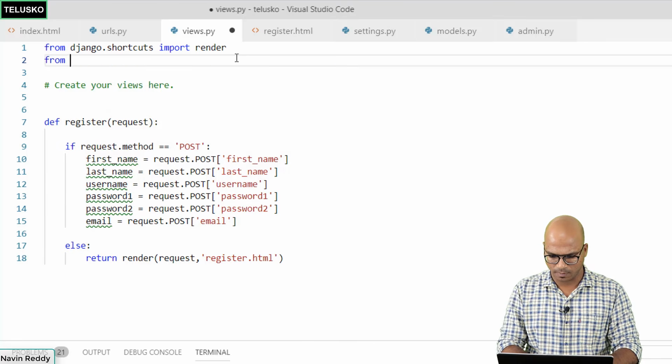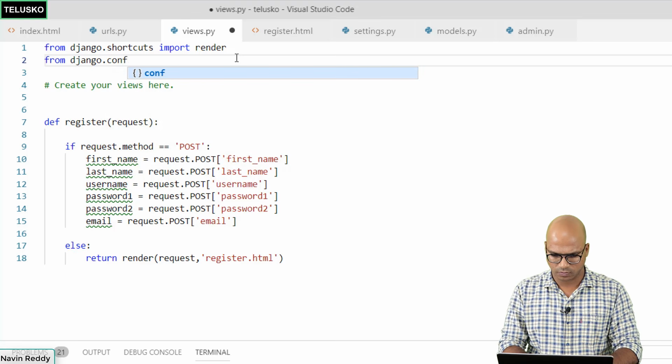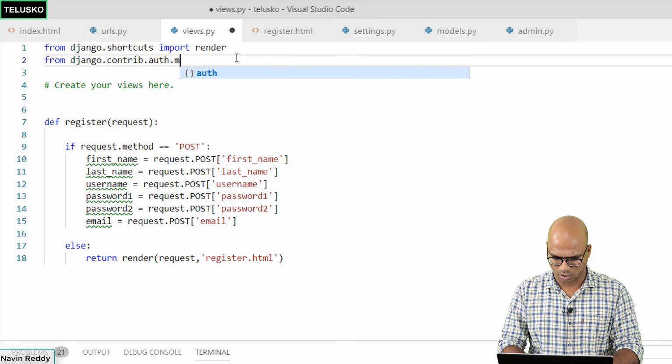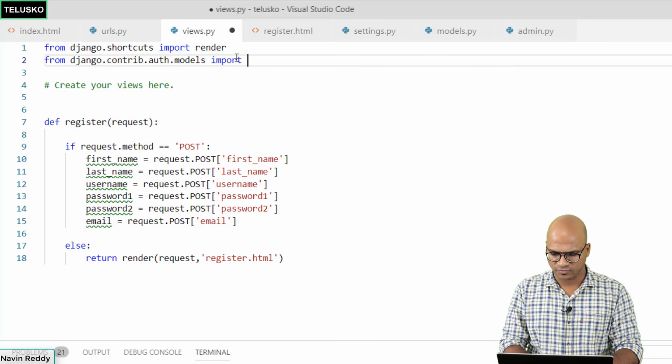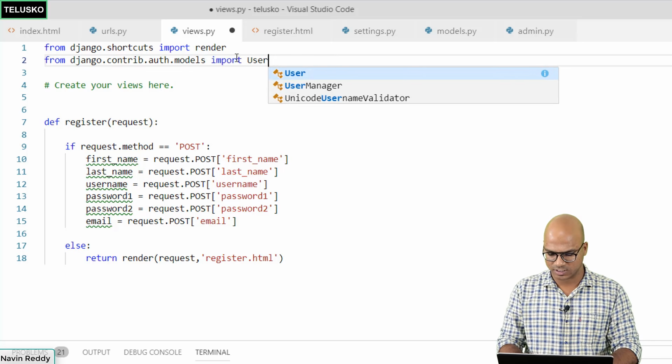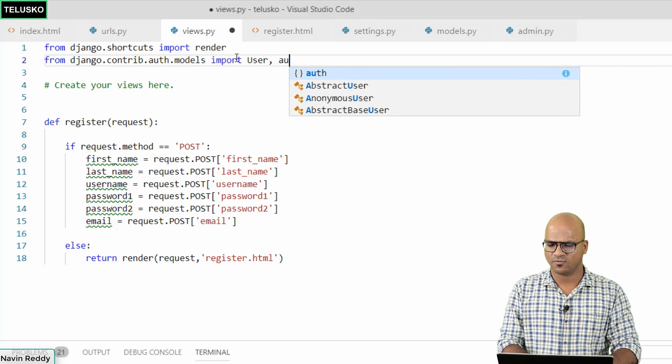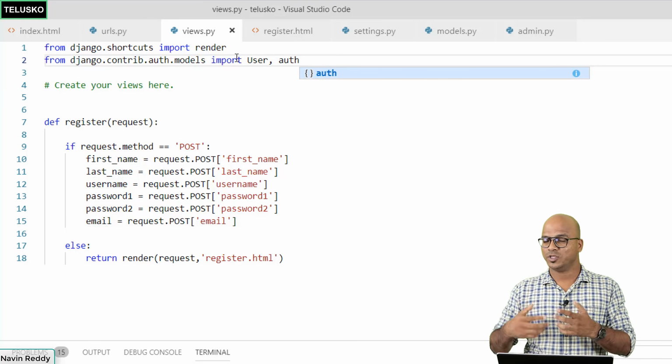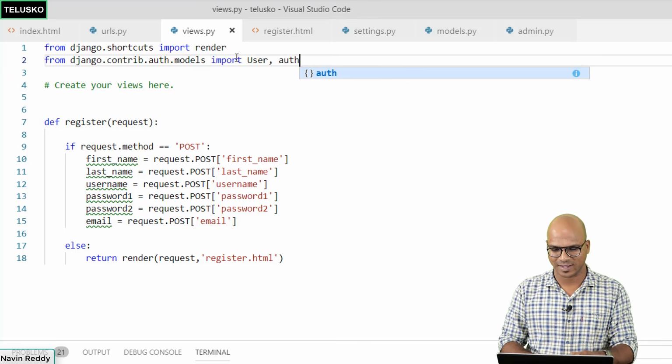So you will say from django.contrib.auth.models, and you have to import two things. The first one you will import is User, and then we'll also be using, for login, auth. So auth will be used for the login part. So let's take it from this point itself.